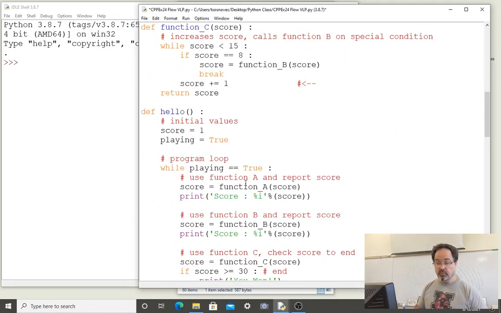I'm going to run this program to show what it produces for the user to see, and then I'm going to step through the program as if I was the computer interpreter and go line by line, and we'll watch the direction of the flow of the program as it moves around and executes the lines.